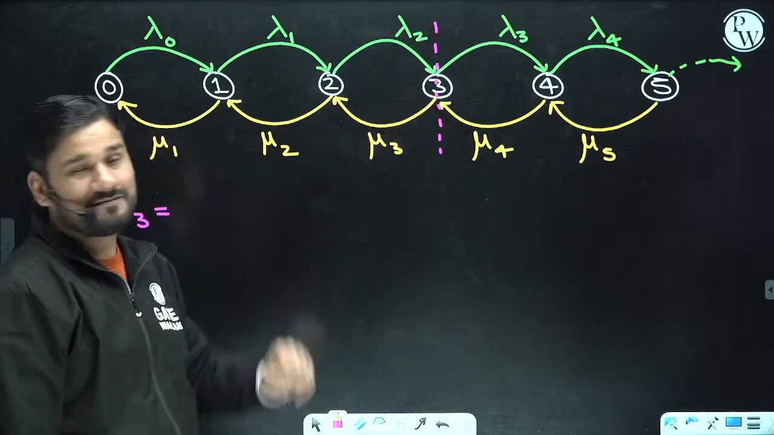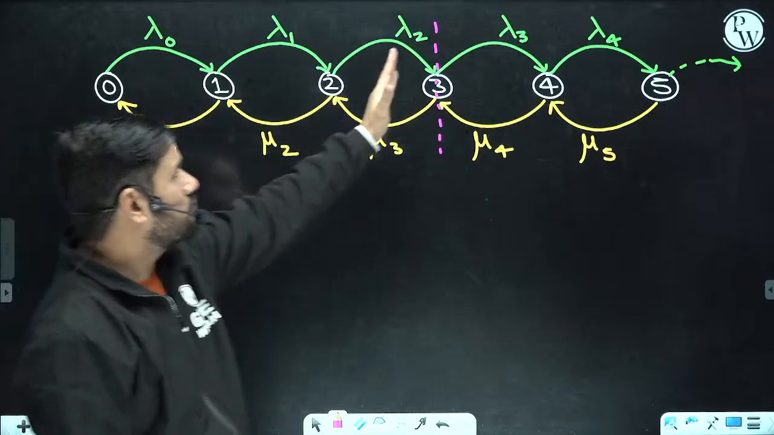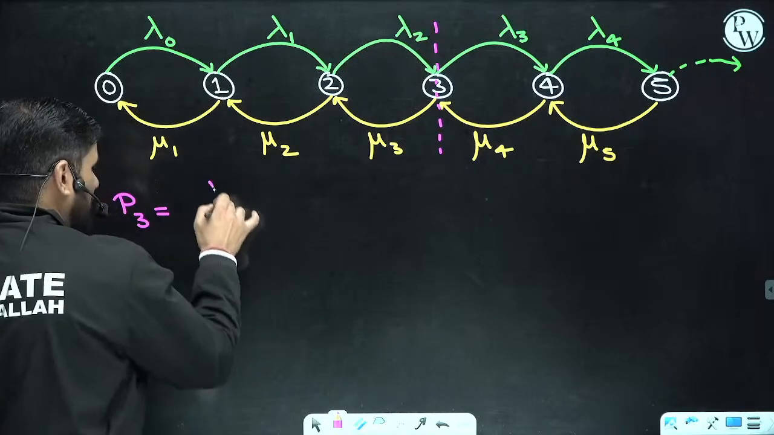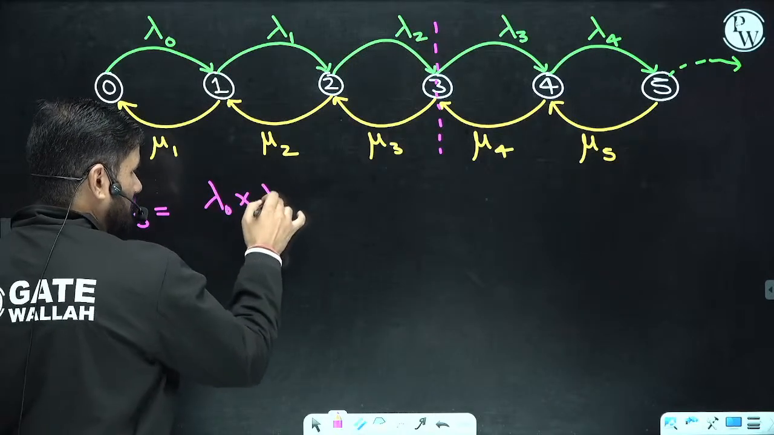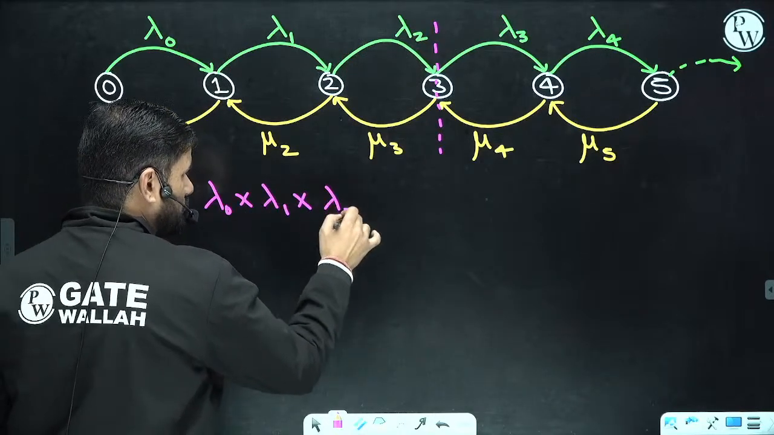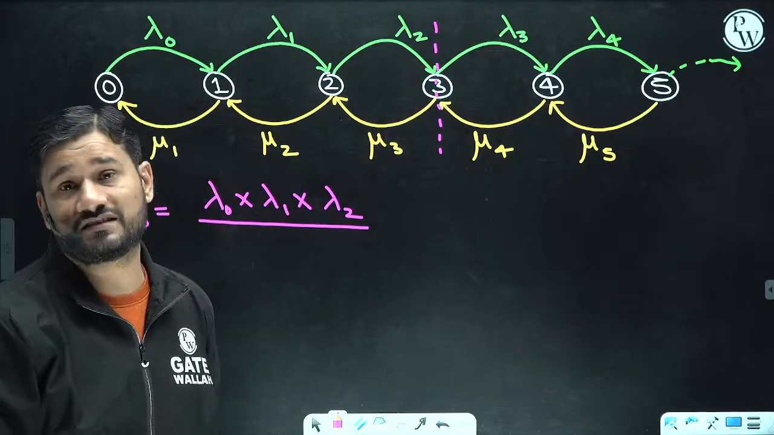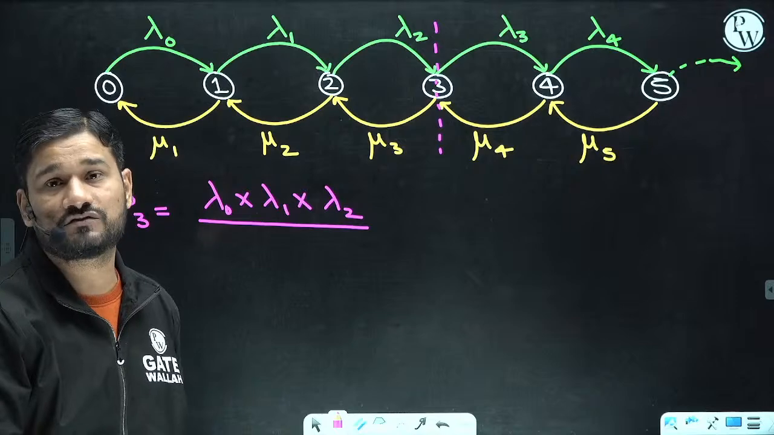You are standing here. How many lambdas are there to the left-hand side? Lambda 0, lambda 1, lambda 2. So what will I write? Lambda 0 multiplied by lambda 1 multiplied by lambda 2. I am not going to discuss the detail of this, but I am giving a very excellent technique to solve any question, the toughest of the tough questions.